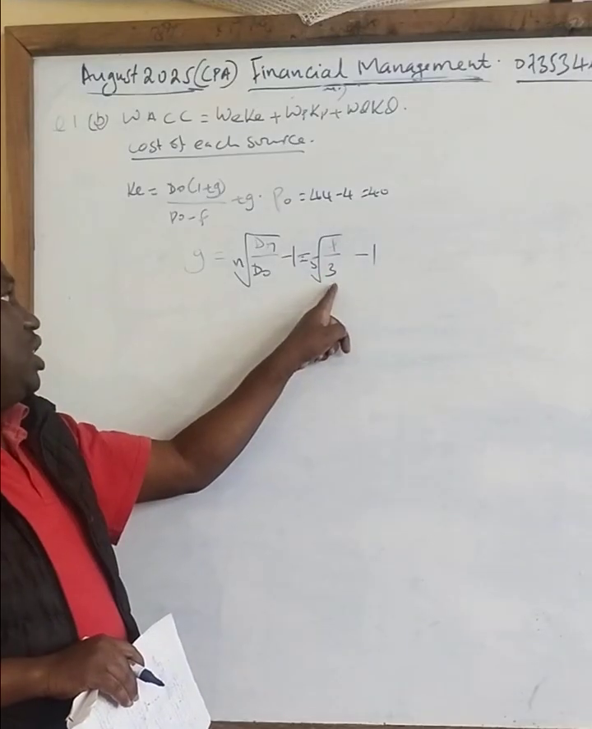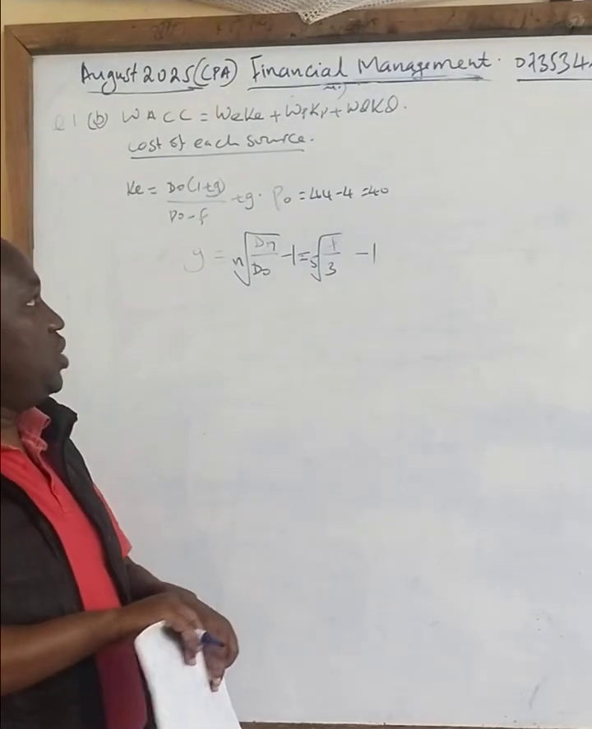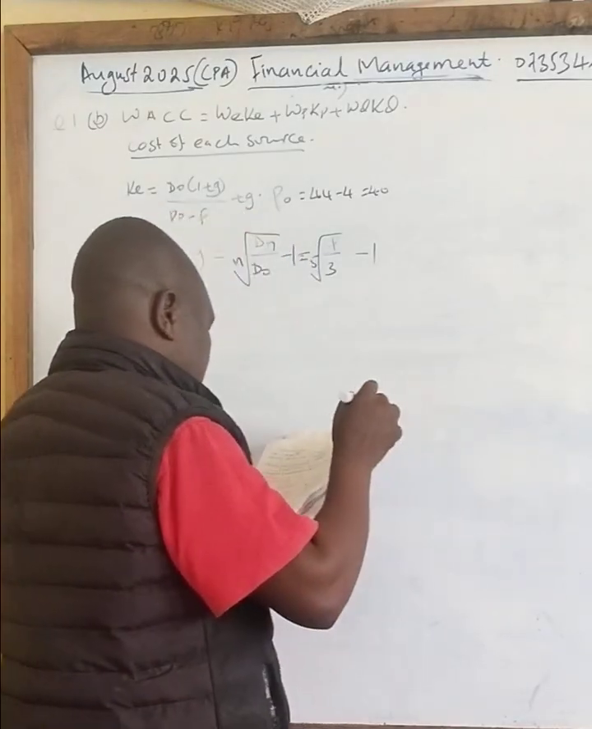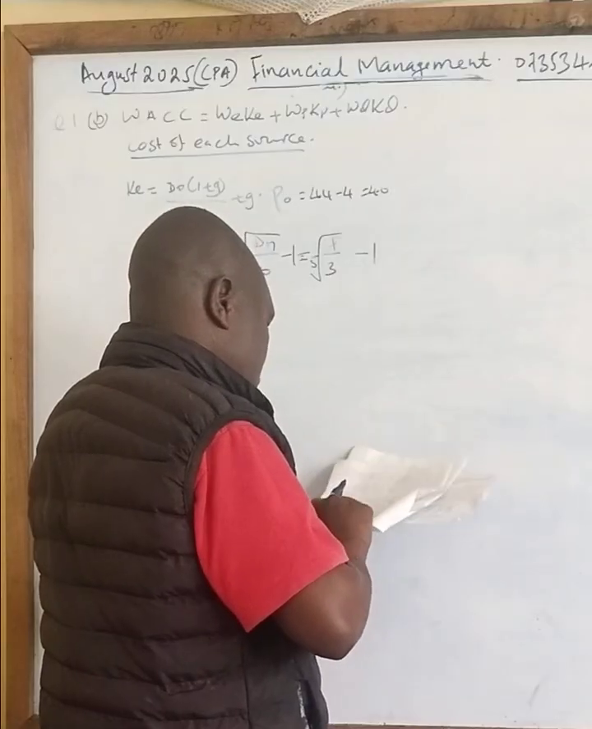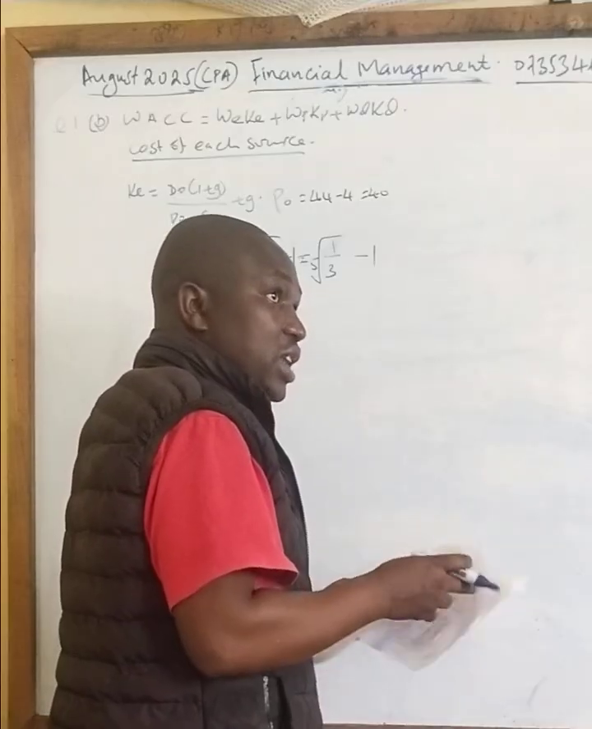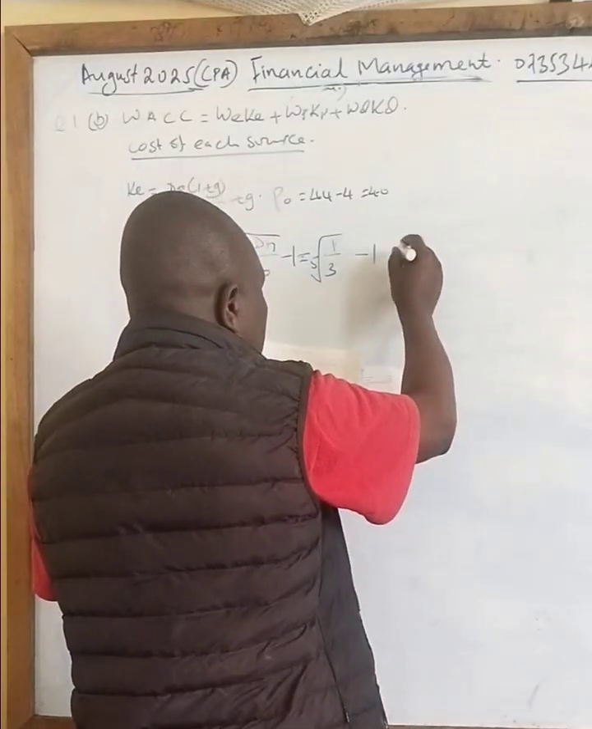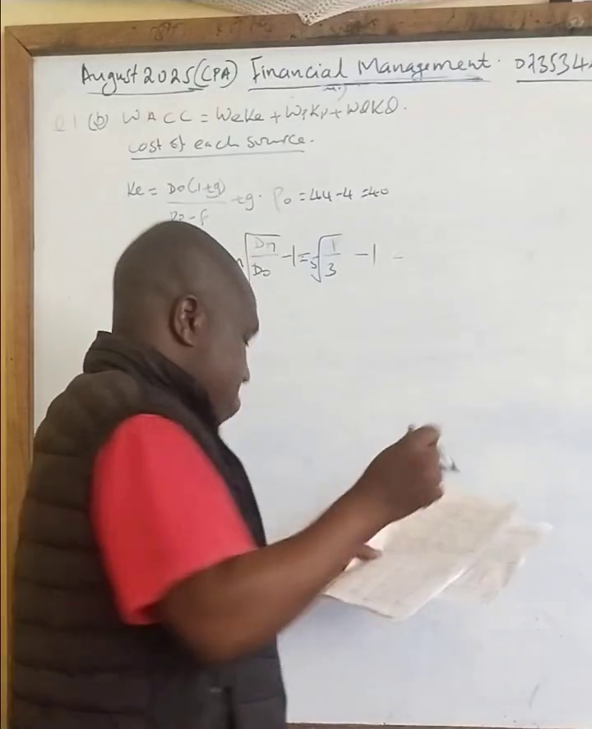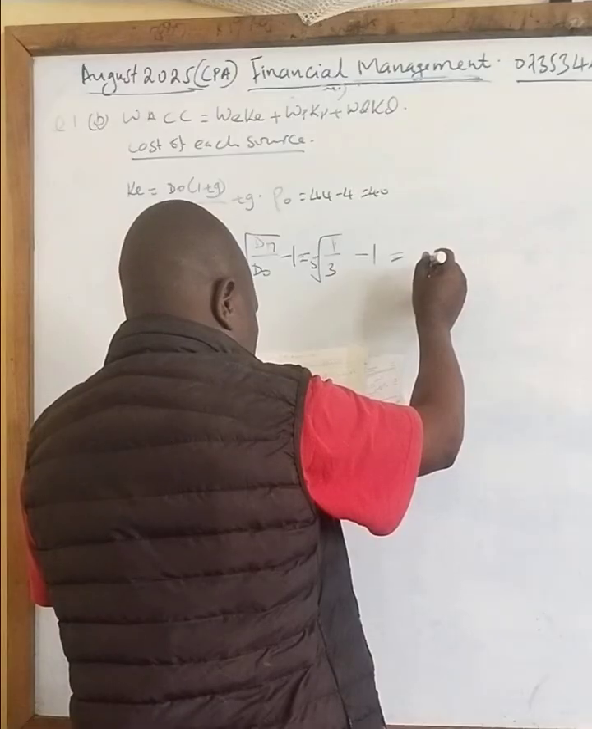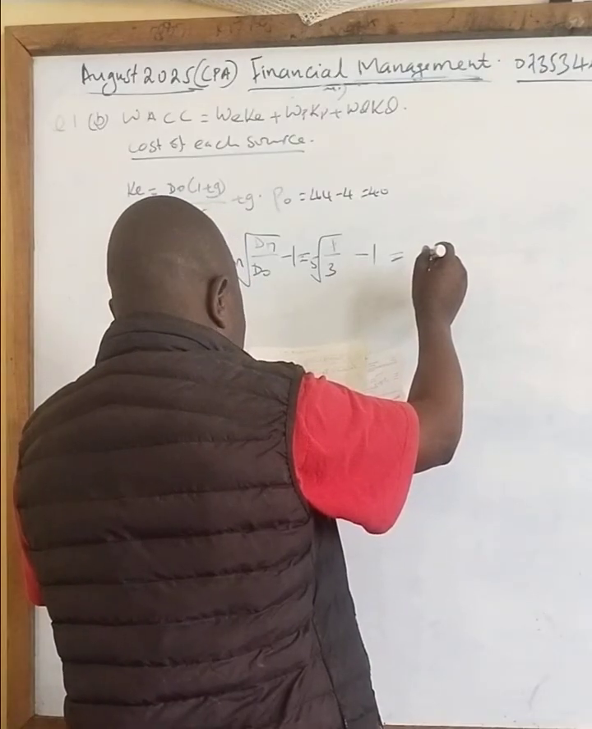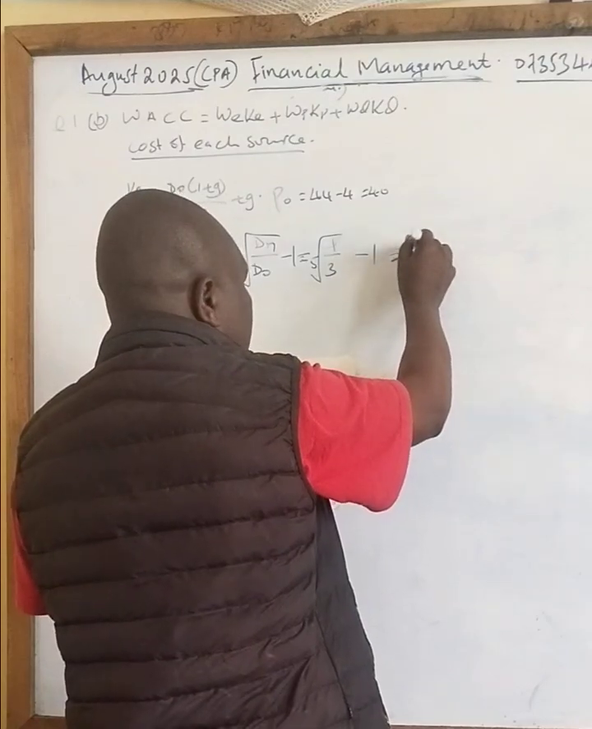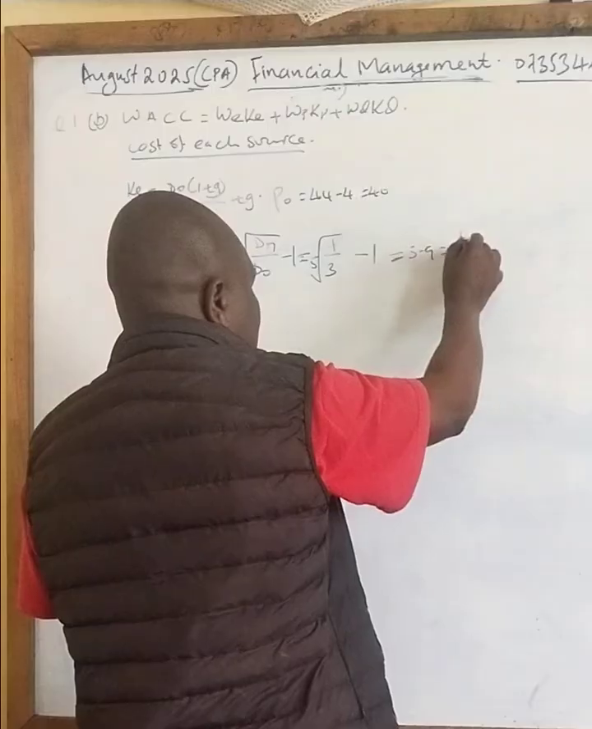So 4 divided by 3, root of 5 minus 1. So when you do that correctly, the answer for that g will be 5.9, which is the same as 6%.